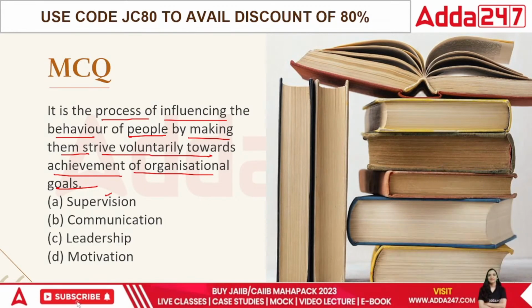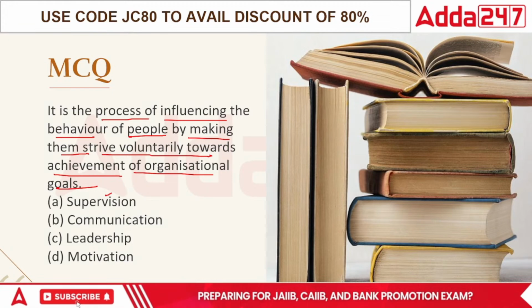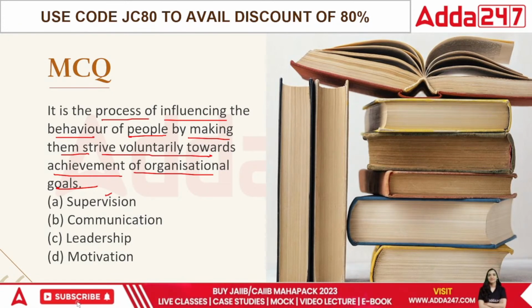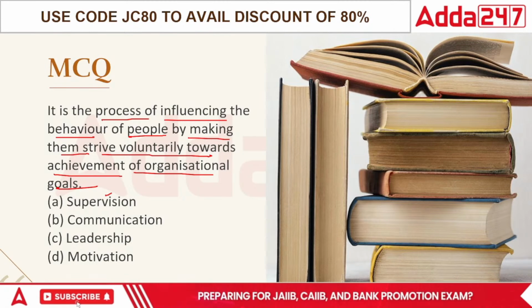So in this case, it is the process of influencing the behavior of people by making them strive voluntarily towards the goals. Acha, voluntary means they would themselves feel that it is required that we try to achieve the goals, right? So that is the difference here.